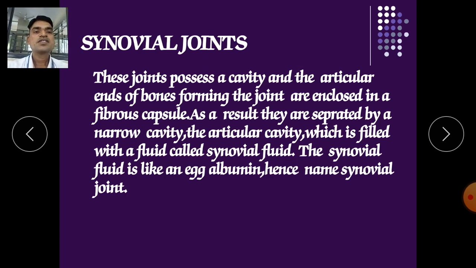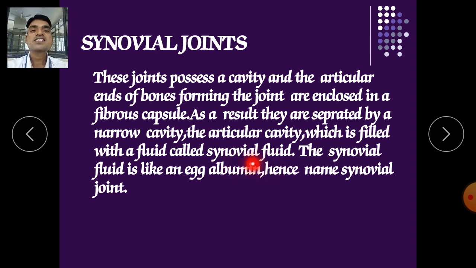Now, synovial joint. This joint possesses a cavity, and the articular ends of the bones forming the joint are enclosed in a fibrous capsule. As a result, they are separated by a narrow cavity, the articular cavity, which is filled with a fluid called synovial fluid. So the major point of these synovial joints is the synovial fluid.